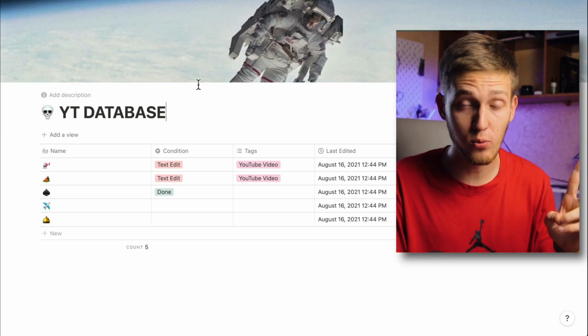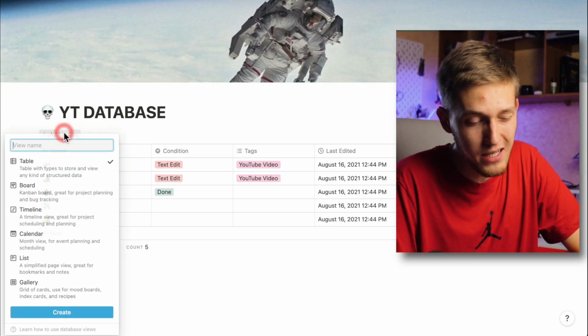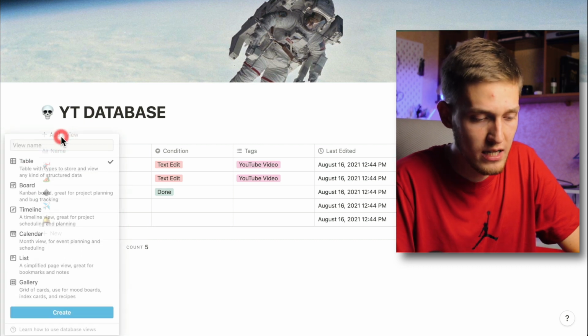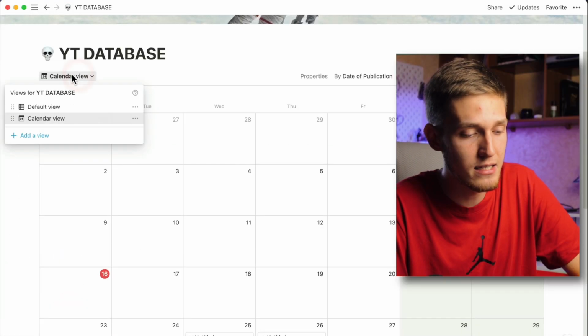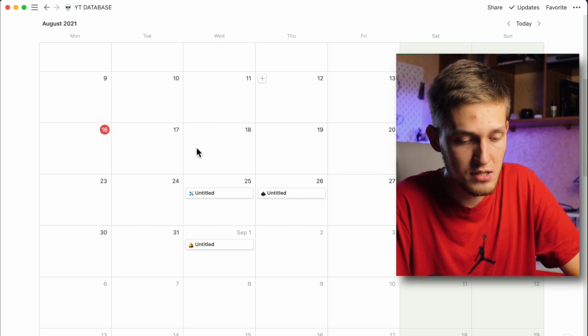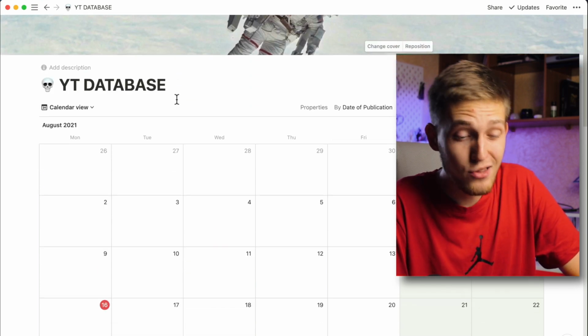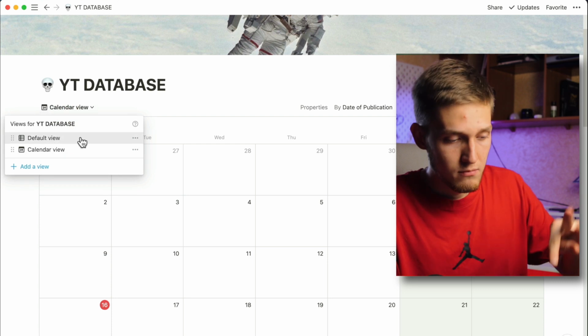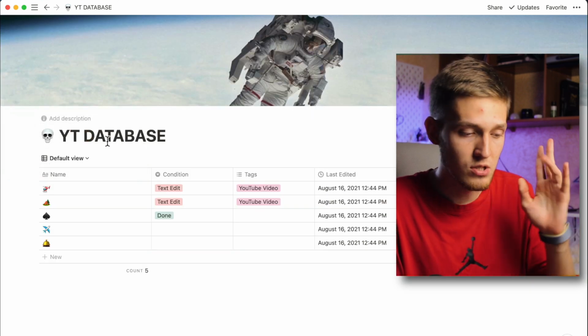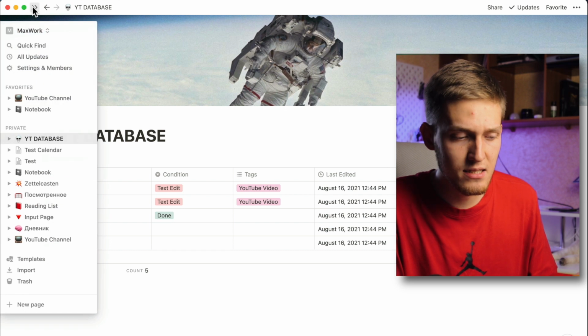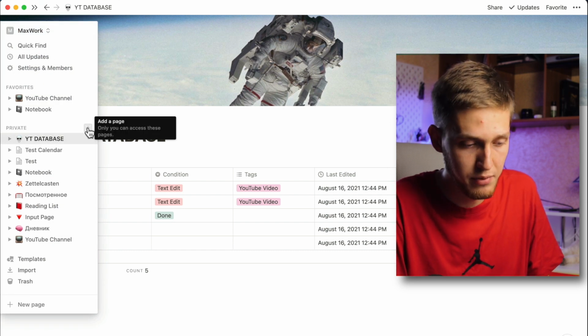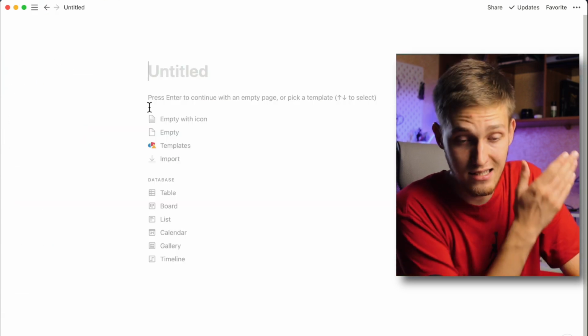The last point of creating this database, we need to create an additional view of this database to see our date of publication, because we want to see our calendar with our videos. 2 ways. First one is add an additional view, but I don't like to use it. So you click on add a view, calendar, create calendar view, and you can see this is our articles, our pages. But I don't like to use it because you need to jump between these 2 views. So I recommend, it's much easier for me to create an additional page. We create a link to our database and choose calendar view.